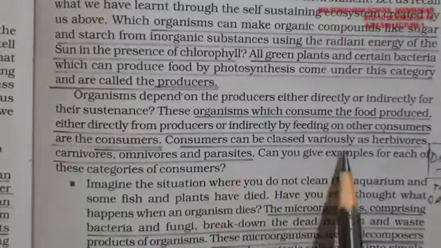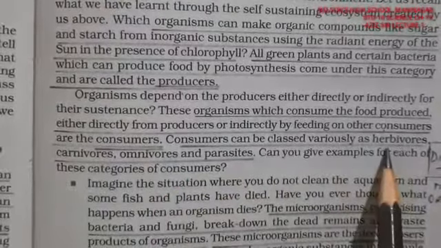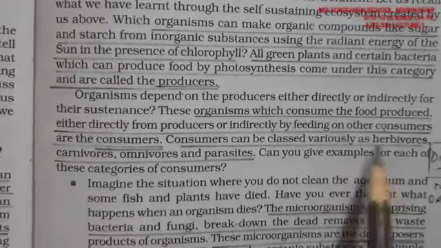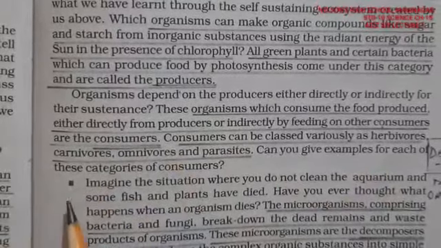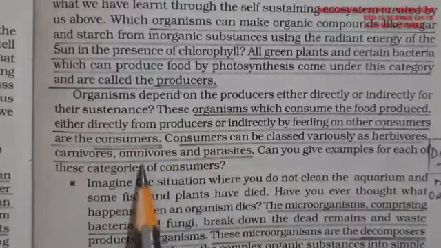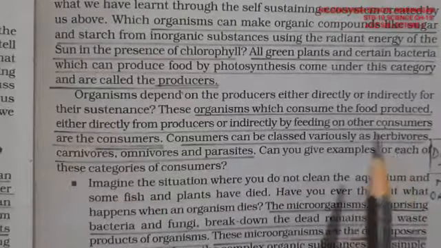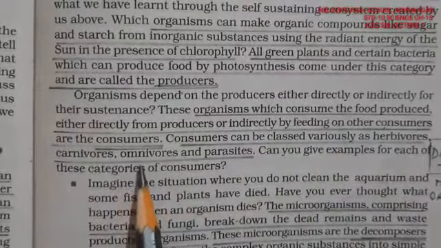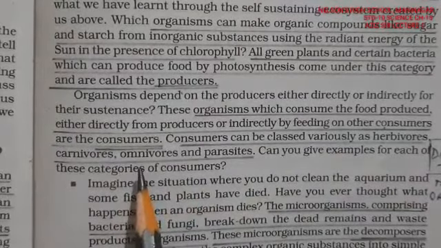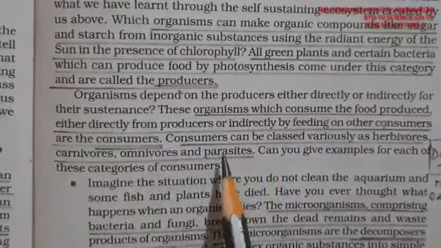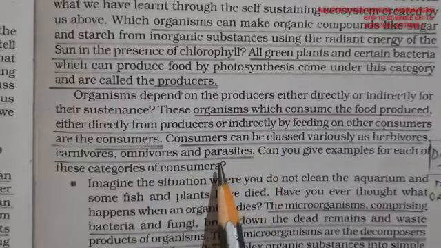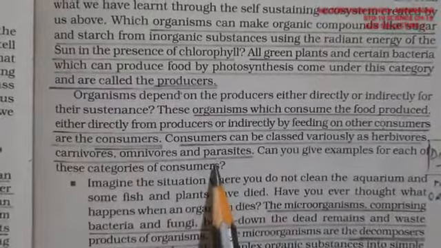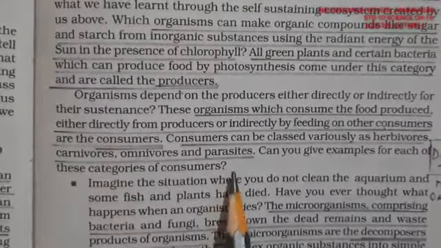So consumers can be classified initially as herbivorous, that I talked about. Goats, deers, cows, buffaloes and all, they are herbivorous animals. Carnivorous are the ones feeding on them, like lions, tigers and all. Omnivorous are the ones which can have plants also and can have animal fats also. Like human beings are omnivorous, they eat vegetables, and non-vegetarians are also there. And parasitic are the ones living inside the host body in an animal or in a plant, and they finish them and survive on them.